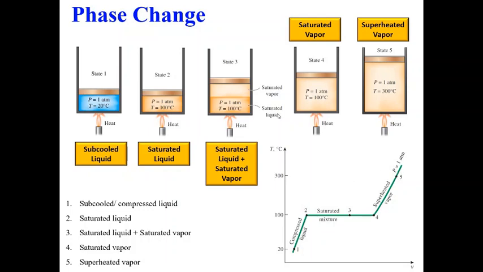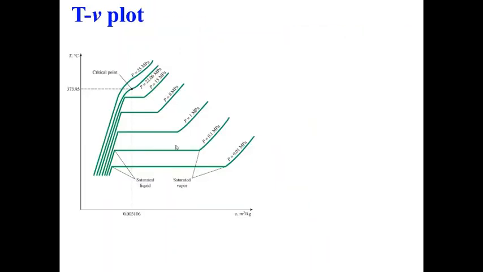This plot shows you one isobar for 1 atmosphere. If I repeat the process for different pressure levels, and plot all of them in this T-v plot, it will look something like this. Again the liquid is getting heated up, temperature is changing, then when it becomes liquid plus vapor, temperature remains constant, and finally when it boils completely, temperature starts to increase.